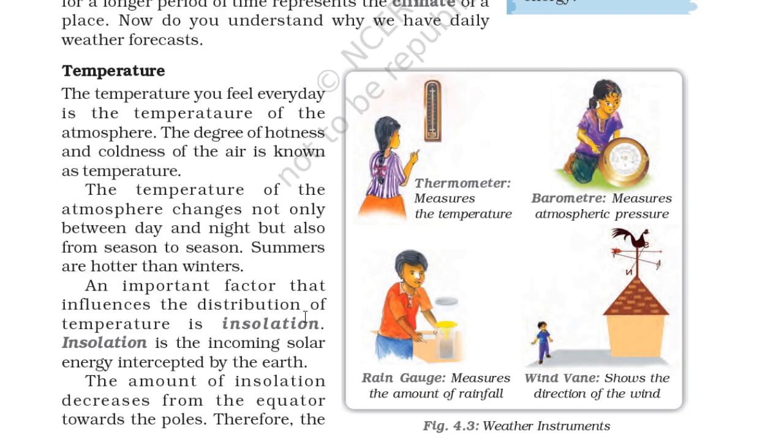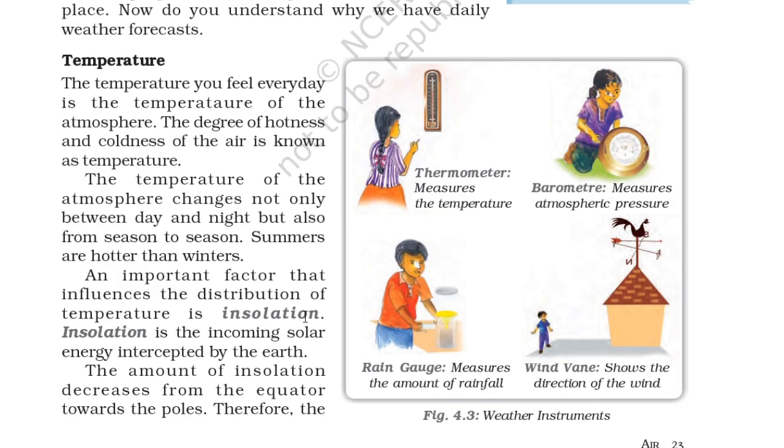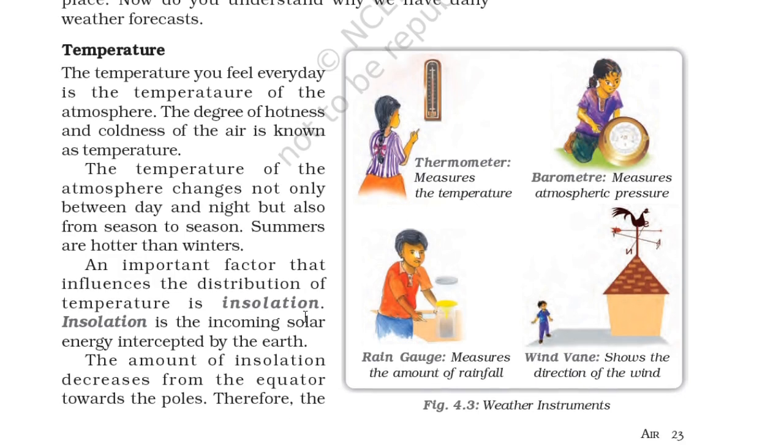An important factor that influences the distribution of temperature is insolation. Insolation is the incoming solar energy intercepted by the earth. So in figure 4.3 we see the weather instruments. The thermometer measures the temperature, the barometer measures the atmospheric pressure, the rain gauge measures the amount of rain, and the wind vane shows the direction of the wind.